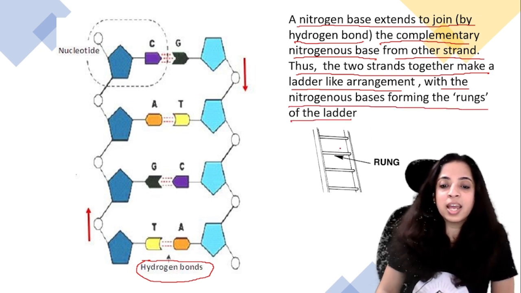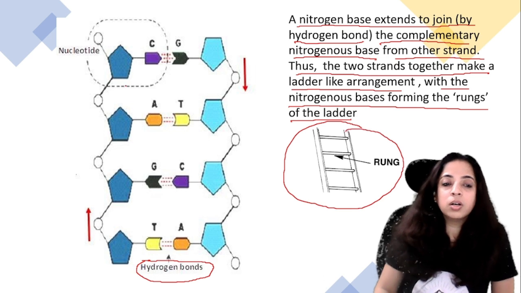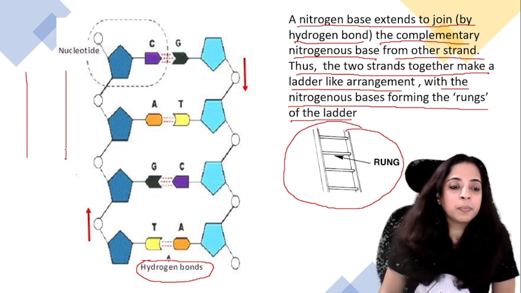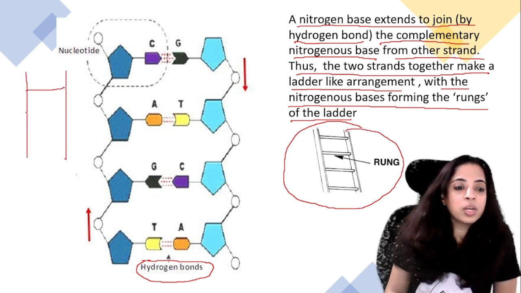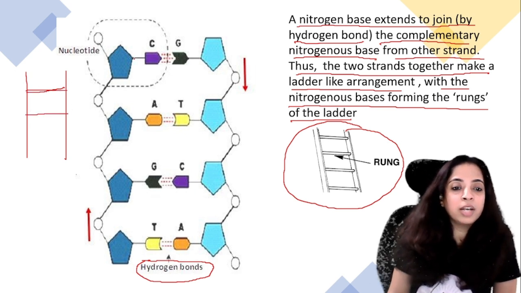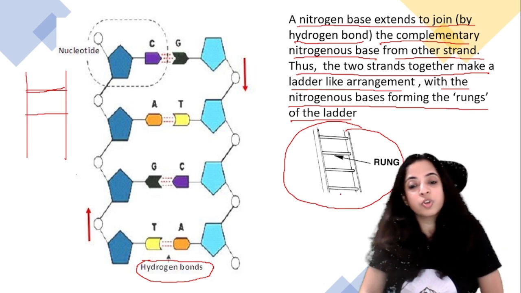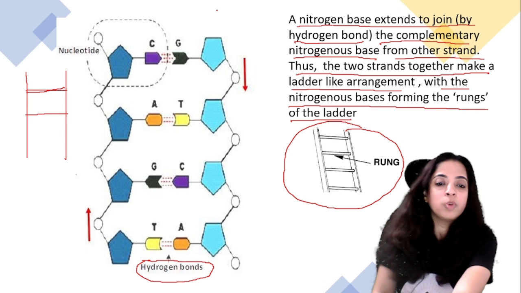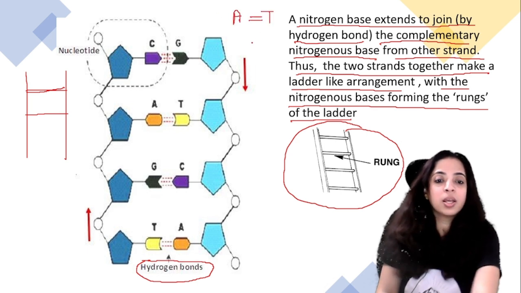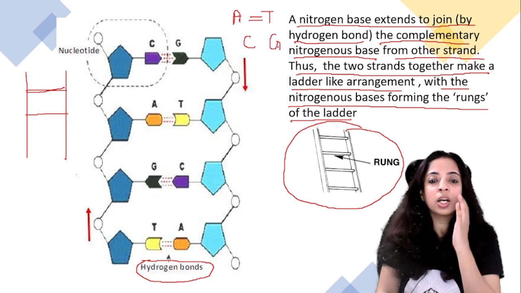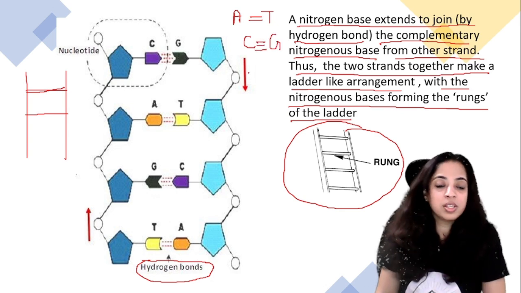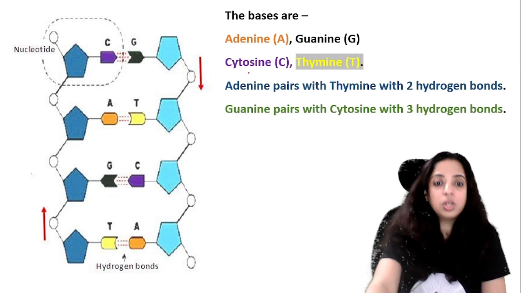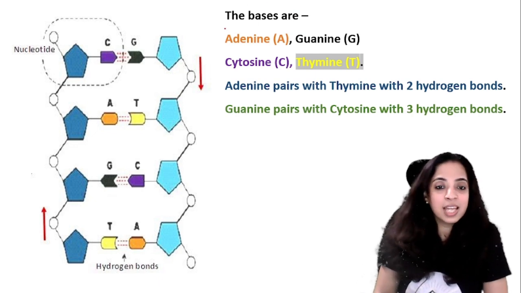Can you see this diagram that I have drawn here? If this is a ladder, these are known as the rungs. So here the nitrogen bases are acting as the rungs of the ladder. Now one more thing, you must have noticed here, A and T are attached by double bonds, whereas C and G are attached by triple bonds, isn't it? Triple hydrogen bonds.